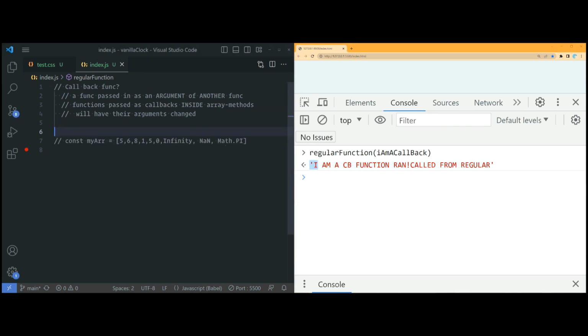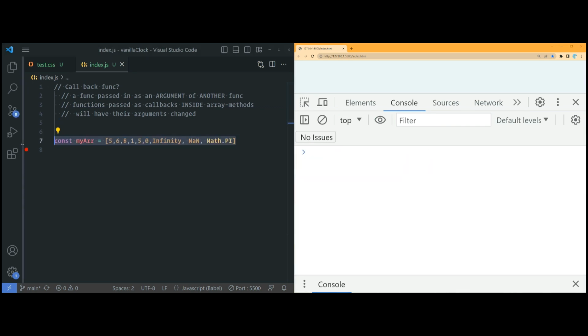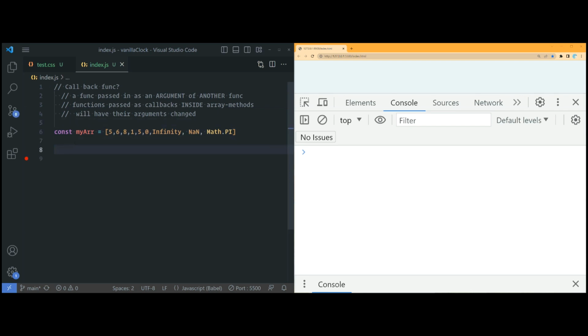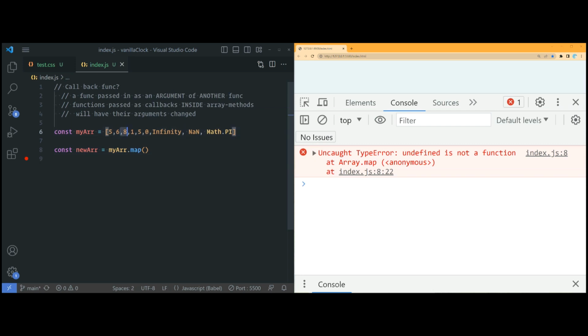Okay, let's talk about arrays. So here's a sample array. You know arrays have a method like map. So const, let's call this new ARR will be equal to my ARR. Let's map it and make everything twice as big.